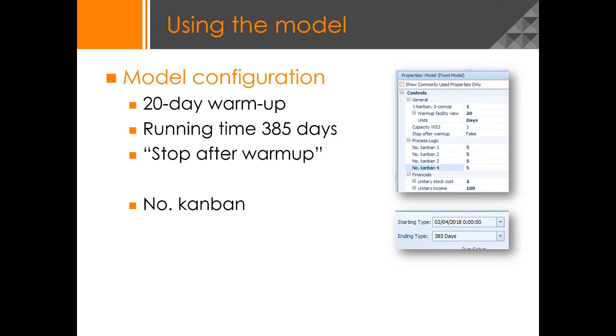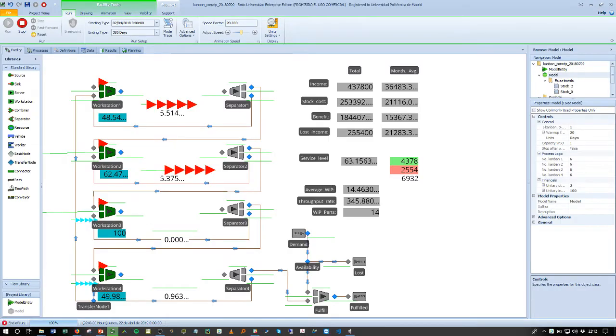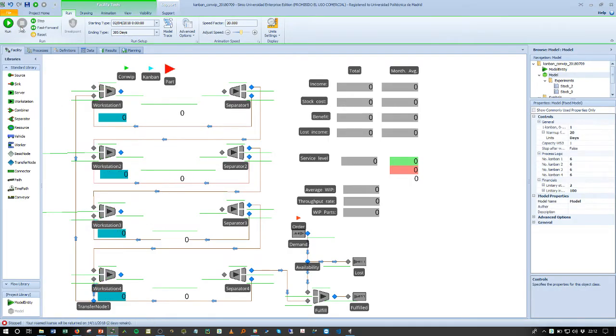For all our experimentation, I recommend you use this configuration. We will set up a 20-day warm-up time. The warm-up is the time you need to let the model run till you have something which has to do with the steady state. If we go back to our model, we can check that if we reset the model, we start running the model and we see it's empty.